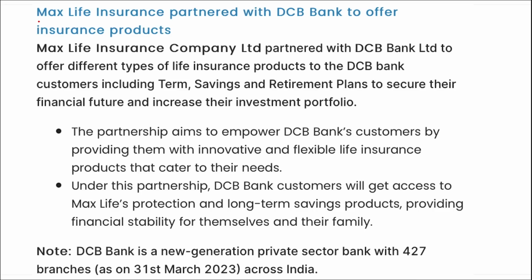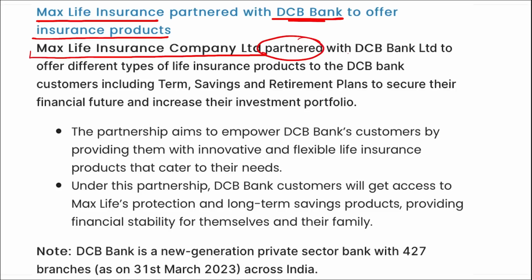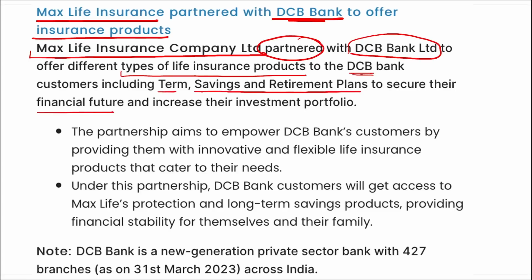Next, Max Life Insurance partnered with DCB Bank to offer insurance products. So we can say that it was Max Life Insurance Company. They have partnered with whom? They partnered with DCB Bank Limited to offer different types of life insurance products to the customers of DCB Bank that include term insurance, savings and retirement plans to secure their financial future and increase their investment portfolio.